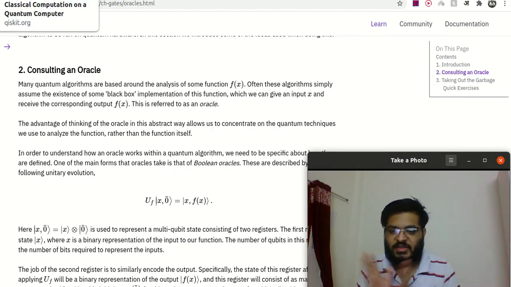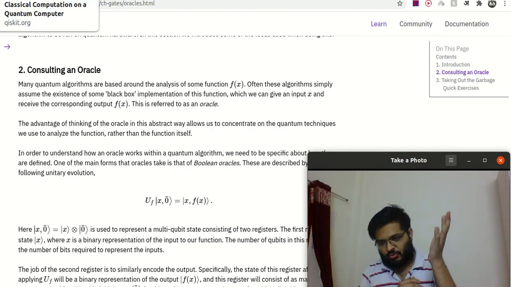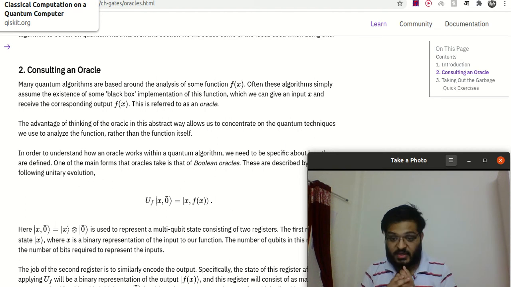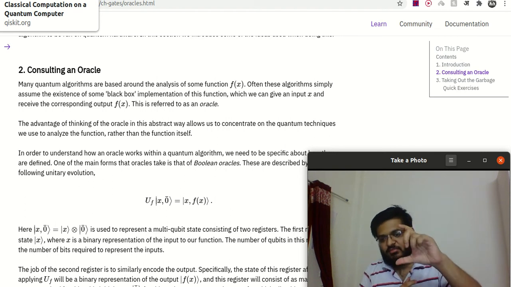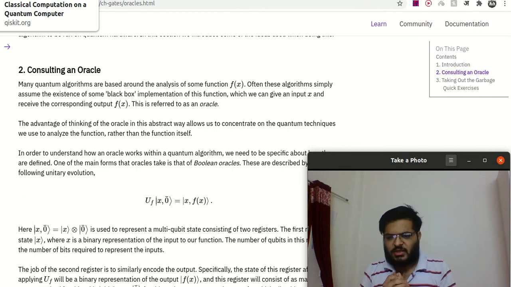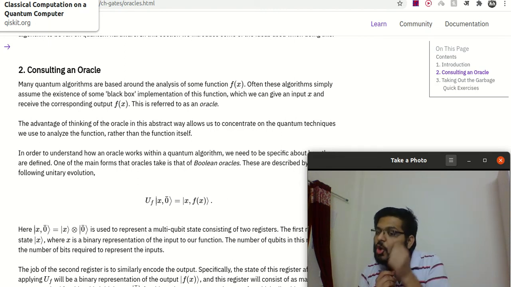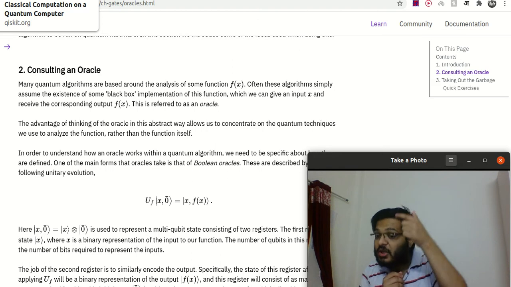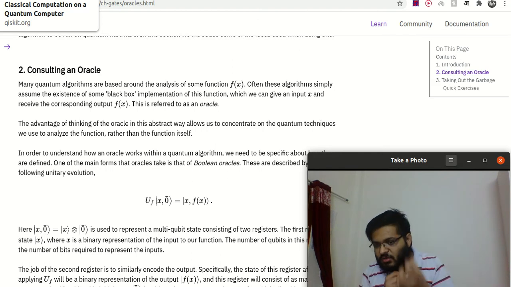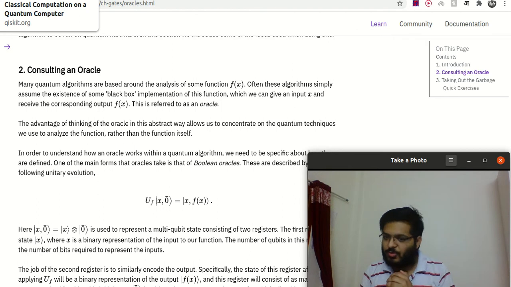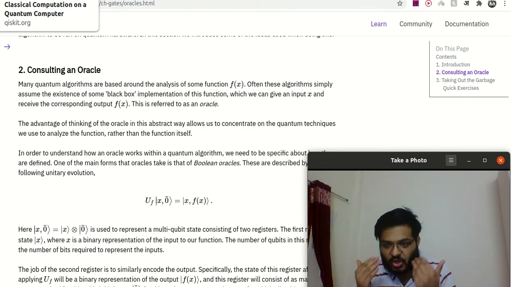So you get the basic idea. We have input qubits, how they are represented, this circuit model. We put in a function. A function is just like an oracle, and an oracle is just like a function. And after the output, we also send an output qubit on which the operation applied by the oracle on the input qubit is saved. Just like the Turing machine, we have an input tape, we have an output tape, and the Turing machine performs the operation on the input tape, first copies, and writes the output on the output tape.